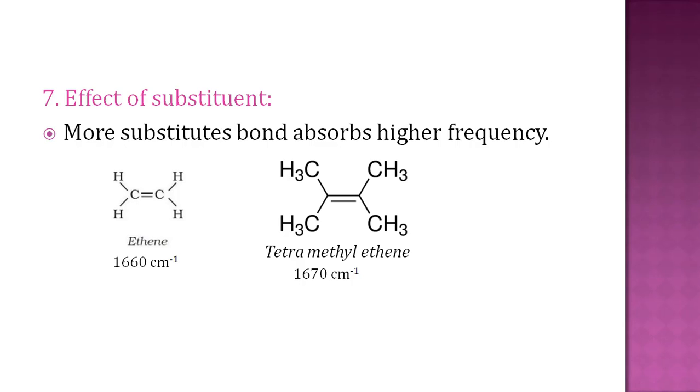Next factor is effect of substituent. More substituted bond absorbs higher frequency. Here the example of ethene and tetramethyl ethene is taken. Ethene is not substituted, so its frequency is 1600. This is the frequency of C double bond C. And tetramethyl ethene is substituted by 4 methyl groups and its frequency is 1670 centimeter inverse, which is 10 centimeter inverse more than ethene. So a more substituted bond absorbs higher frequency.